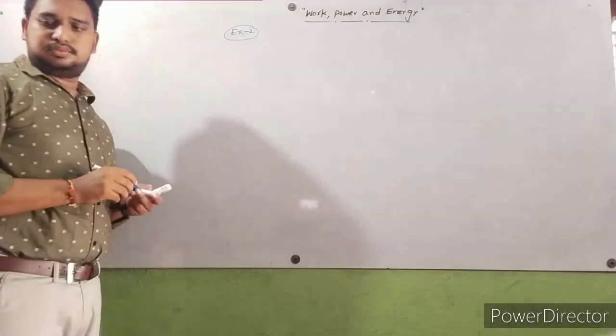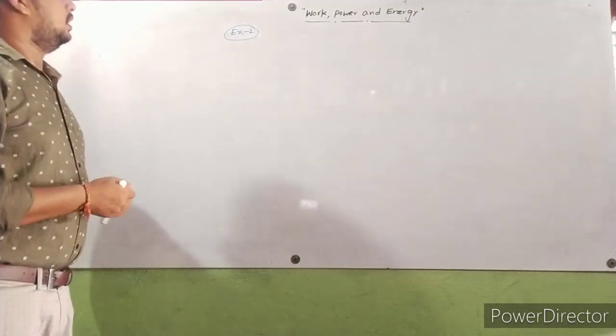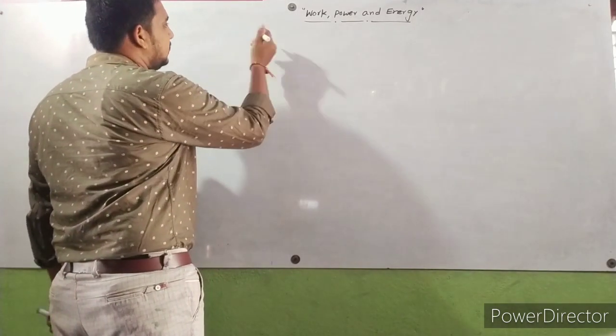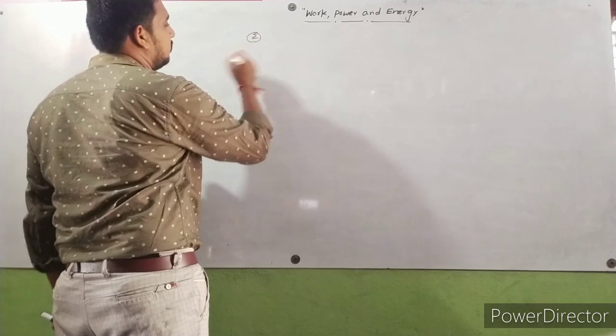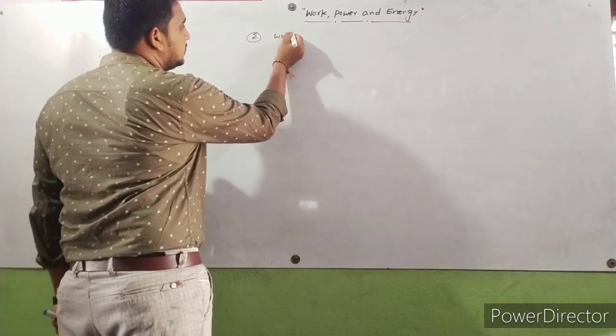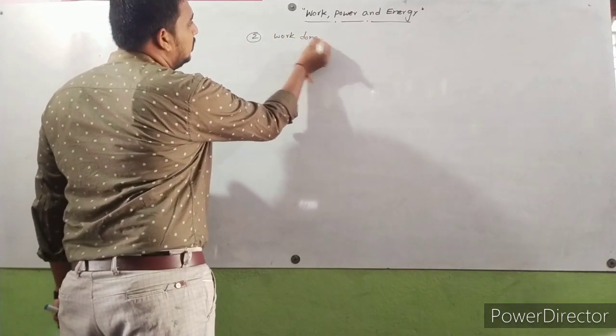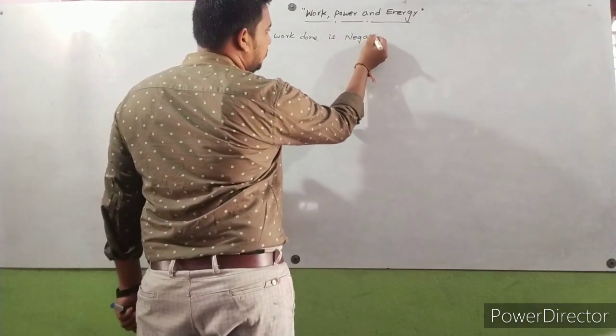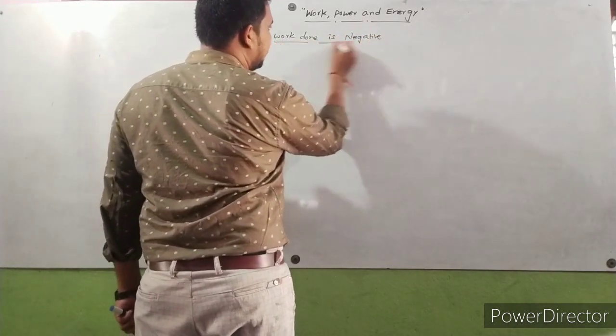Example 2. So example 2 is the second nature of work: work done is negative. At what conditions is work done negative?